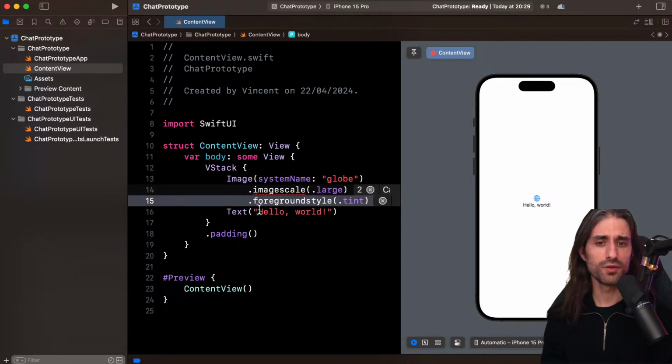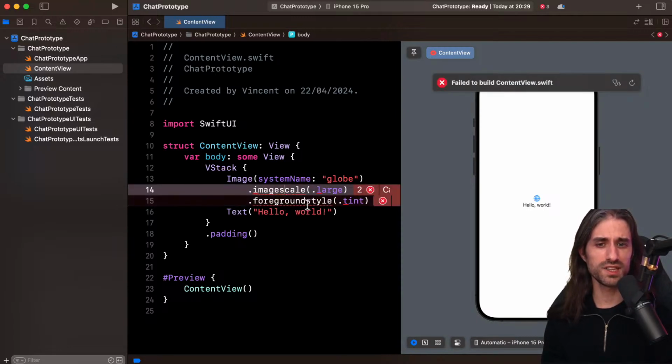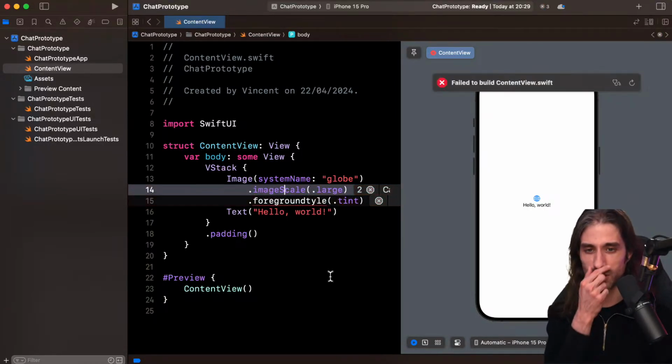Same thing here, like foreground style, it's a bit easier, but it's less confusing than for this first one. But you see, like the first one, is it images calé? Is it image scale? Is it imag scale? It's not clear. Whereas when you do this, it makes it much clearer.